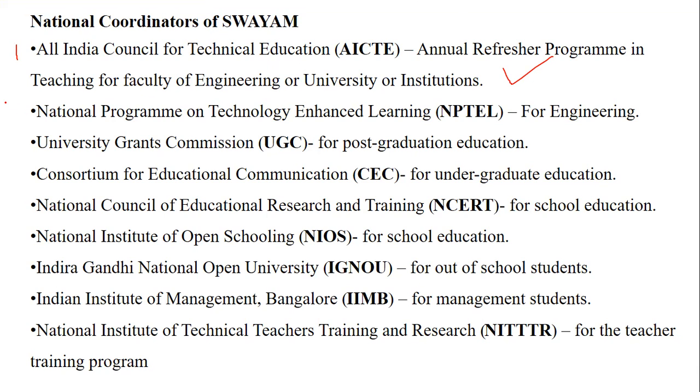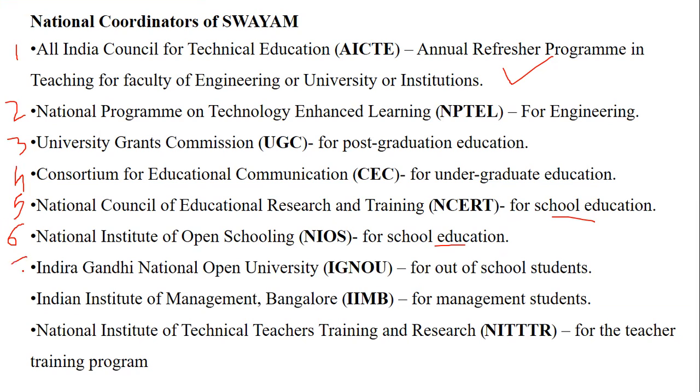The next is the National Program, that is NPTEL, Program on Technology Enhanced Learning for Engineering. Then third is UGC, that is the post graduation. We have the Consortium of Education, that is CEC, for undergrads. Then we have the National Council of Educational Research and Training, that is NCERT, which is basically for school education. Then we have the National Institute of Open Schooling, that is NIOS, for school education.